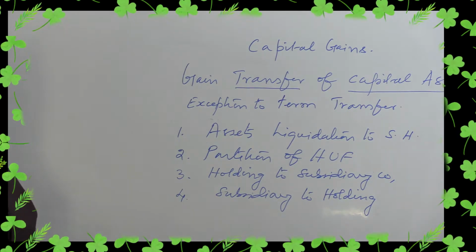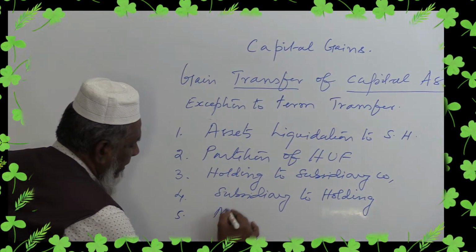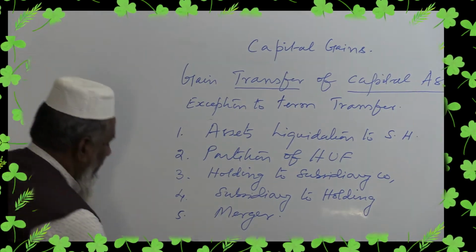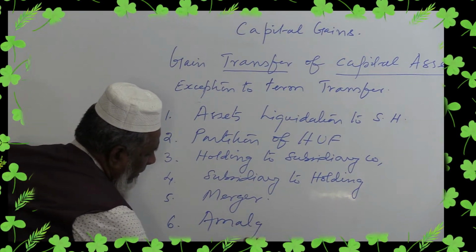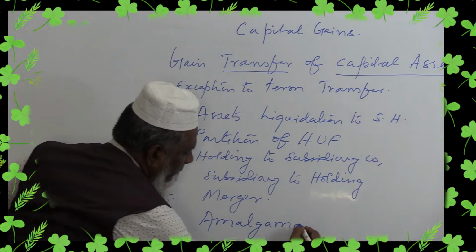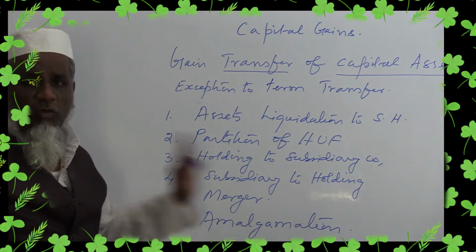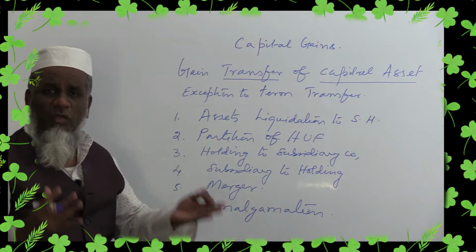Then another point will go in case of merger, and in case of amalgamation. This also you might have studied in your corporate accounting: amalgamation, absorption, reconstruction. What is amalgamation?